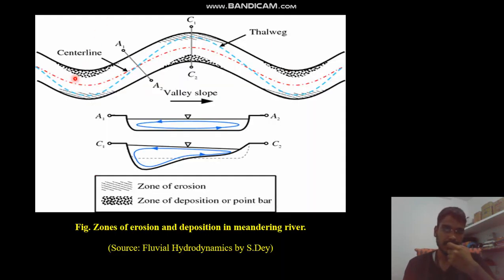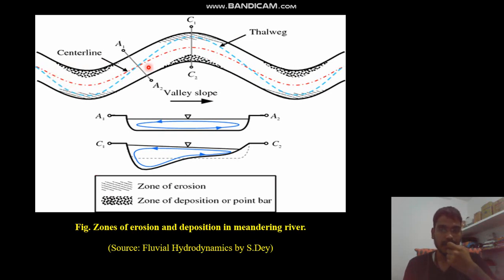Now this is the complete figure which you can see here. One more thing which I have to explain is the Thalweg. What do you mean by a Thalweg line? Here you can see two lines. One is the central line, which is denoted as a red dotted line. The second one is the Thalweg line, which is denoted as a blue dotted line.